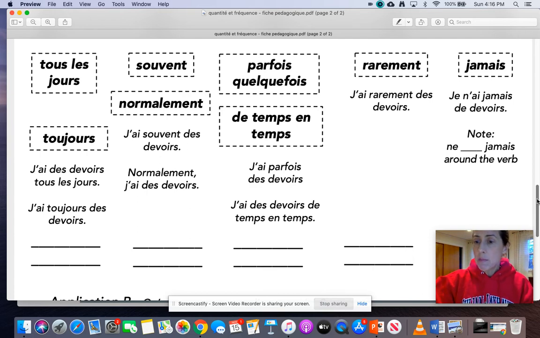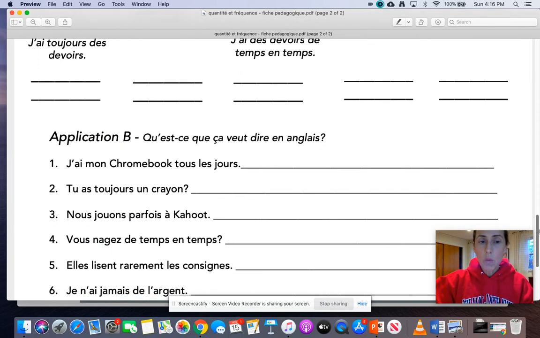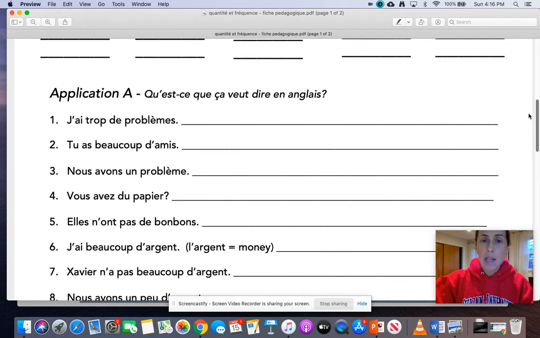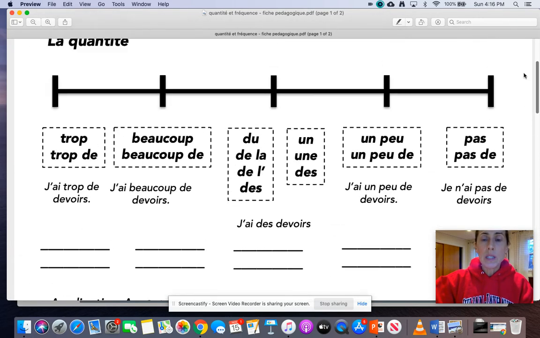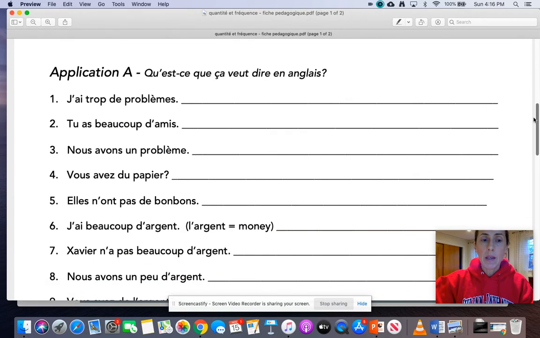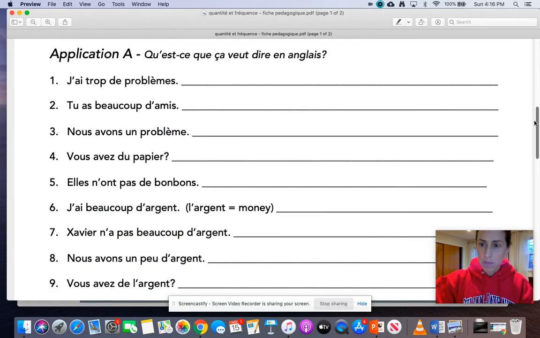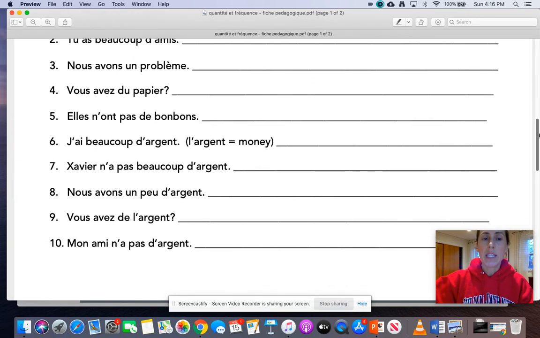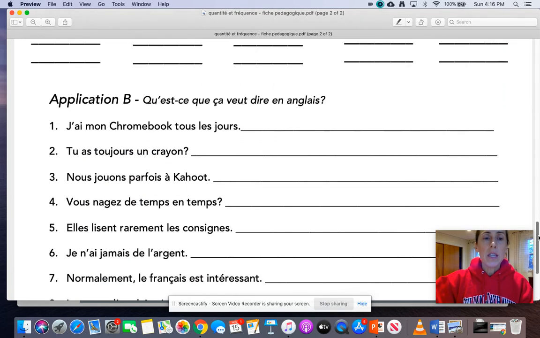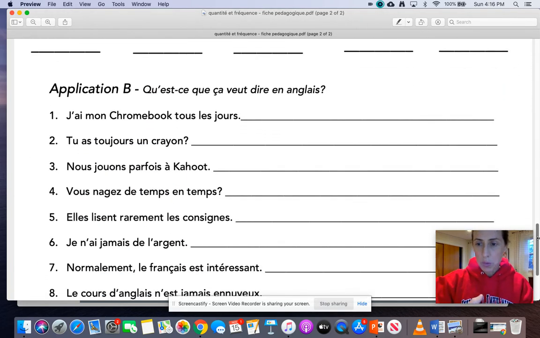Okay, so then in both of these, when you're ready, you're going to move on to the application. There's application A, where you're going to use the adverbs and adjectives of quantity. J'ai trop de problèmes. So tell me, what does that mean in English? So these are all pretty straightforward. You're just going to translate into English. Same thing here. J'ai mon Chromebook tous les jours. So what does that mean?